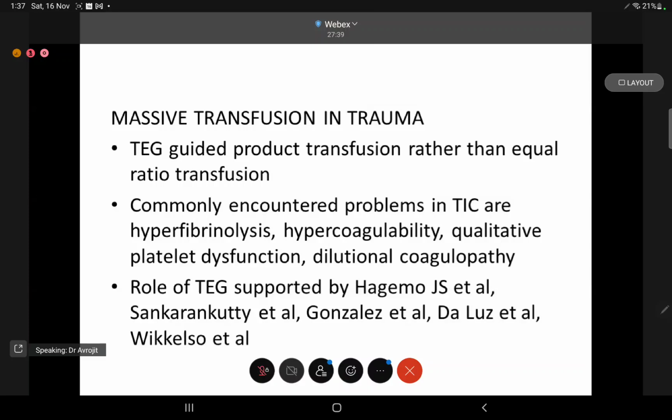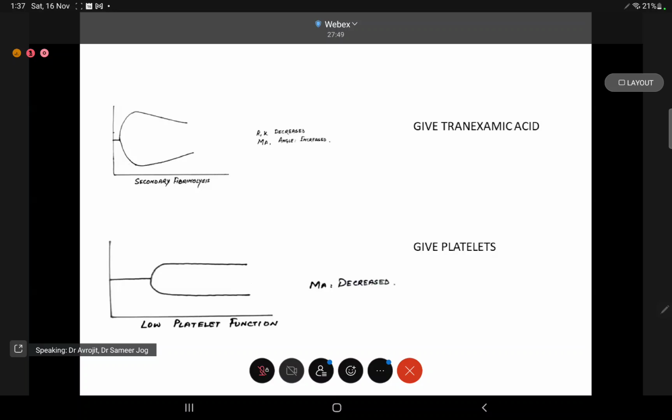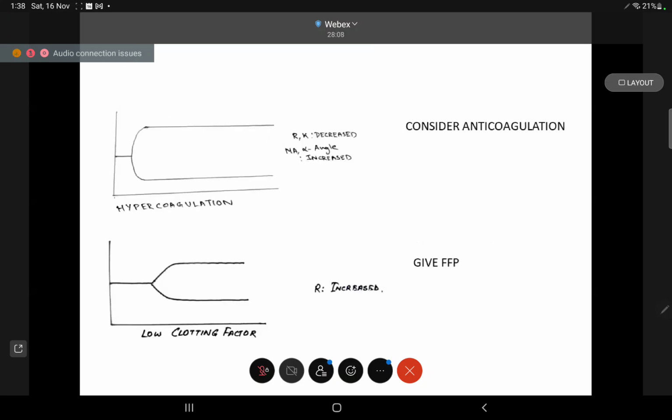What are the common problems encountered during massive transfusion? We get hyperfibrinolysis, hypercoagulability, qualitative platelet dysfunction, or dilutional coagulopathy. So if there is secondary fibrinolysis, as we have already discussed, the R and K will be decreased, and the MA and angle as well. For low platelet function, the MA will be decreased, and we'll give platelets.